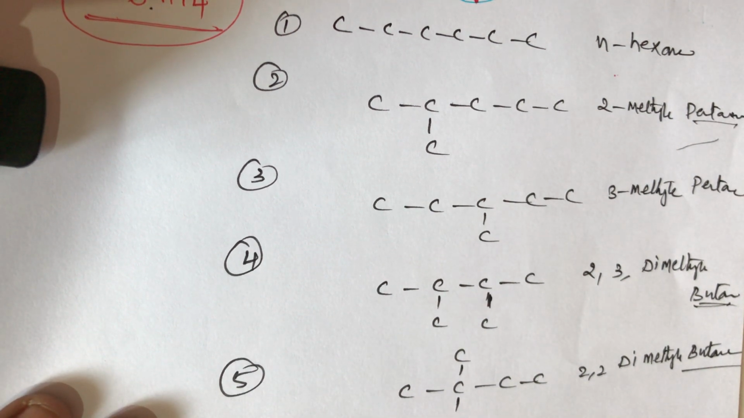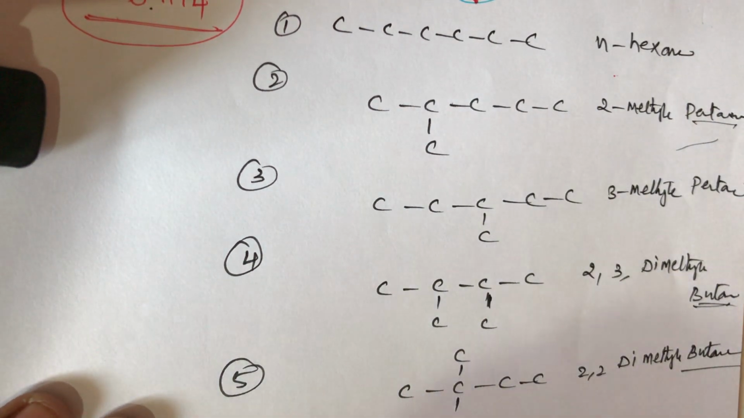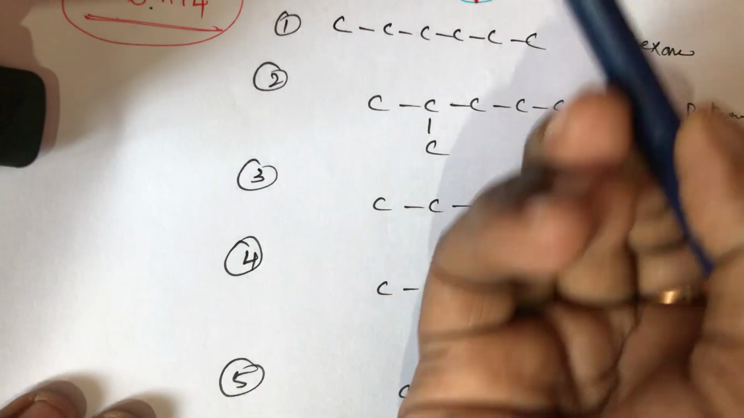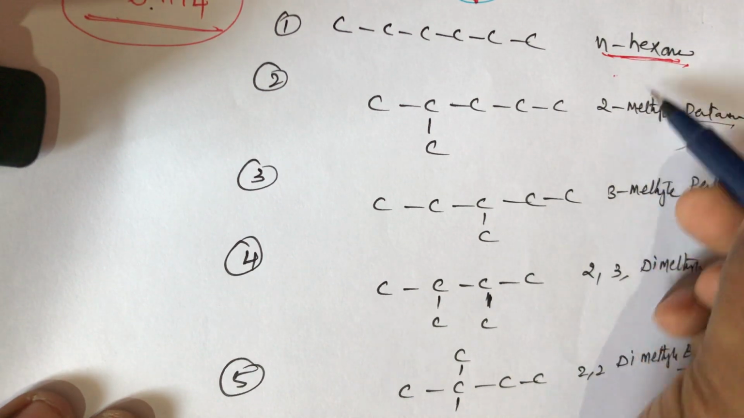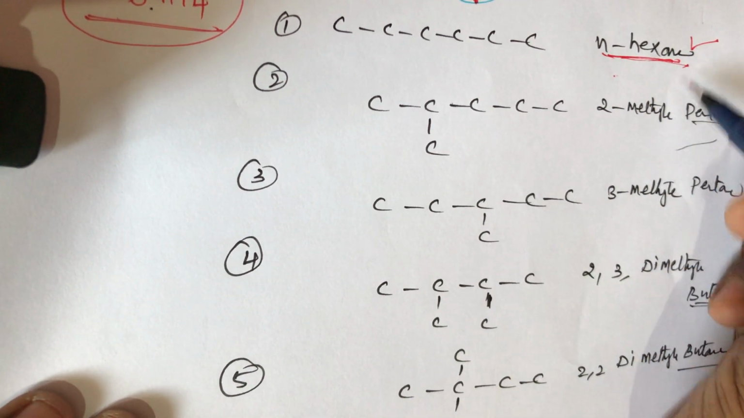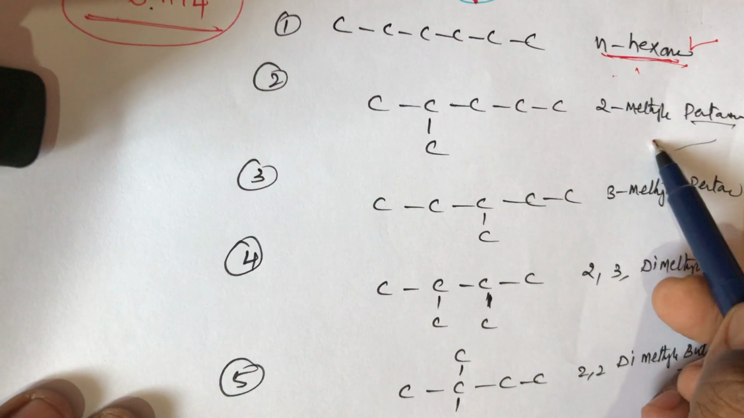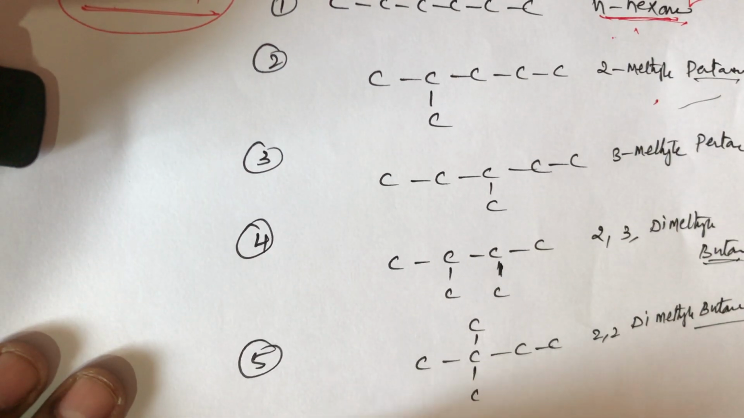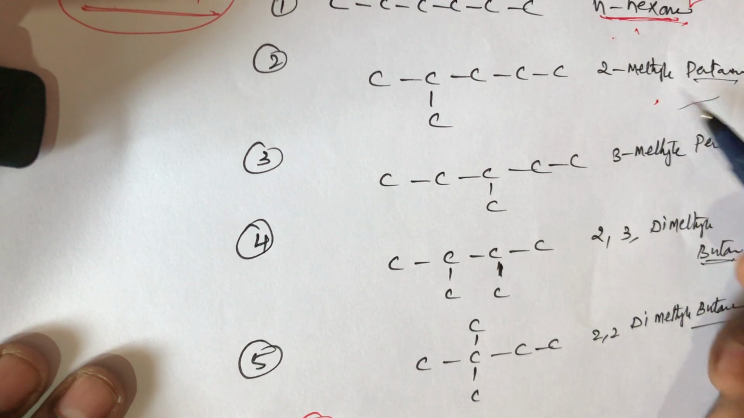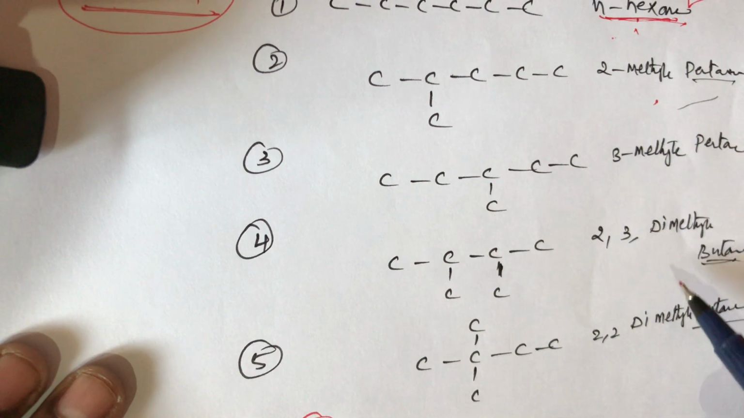In these structures, which compounds are chain isomers? The first compound, n-hexane, exhibits chain isomerism. Structures 1 and 2 are chain isomers, and 1 and 4 also.